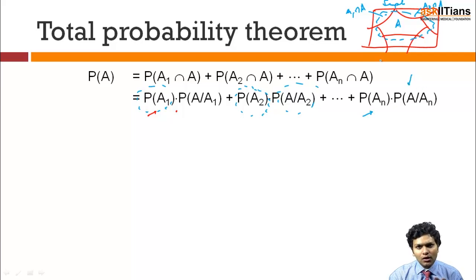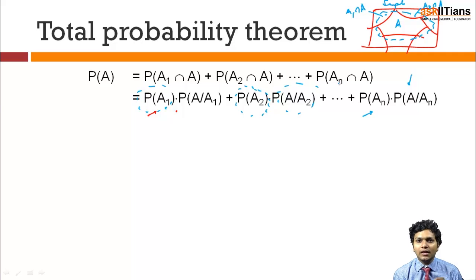So don't you think that in a cumulative sense I am finding the total possible cases in which that event can happen? It is something like this. I can go to my school either by my personal car, or I can first go to a bus stop and then take a bus to school. So for going to school I have two possible ways, and if I am accounting for all of them, I have taken all the possibilities of going to school. This is what the total probability theorem is.